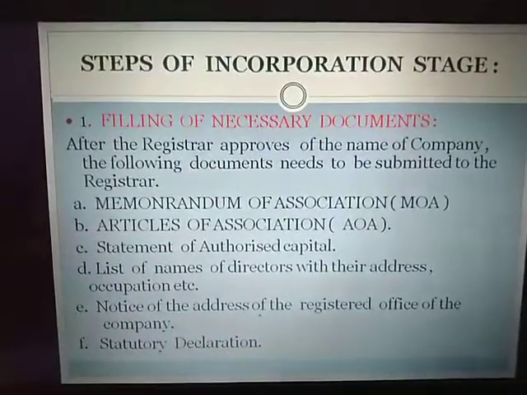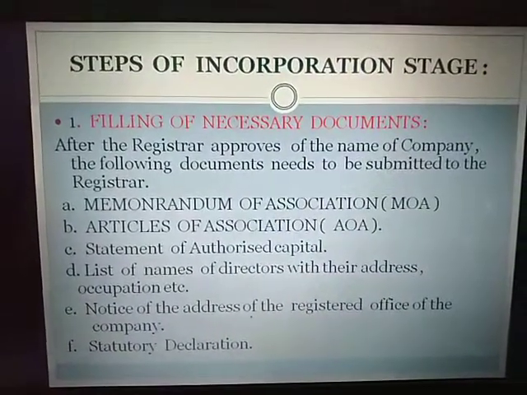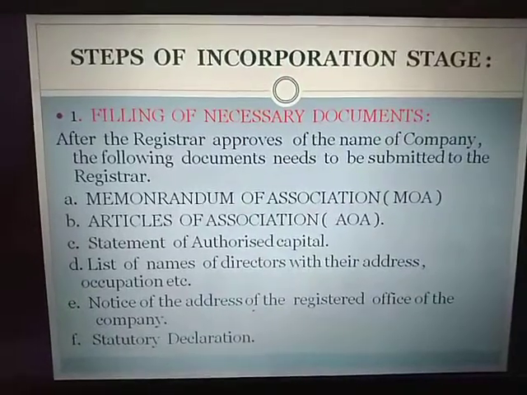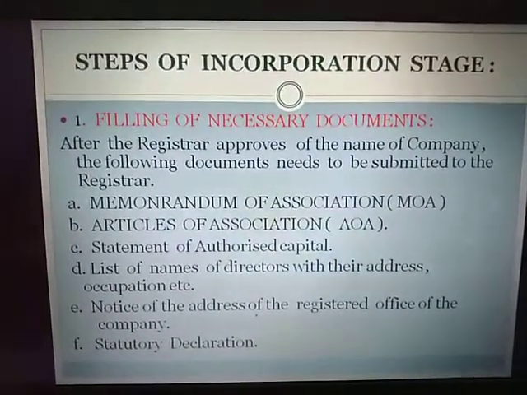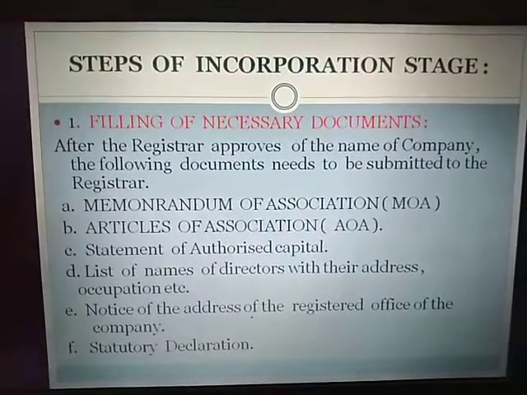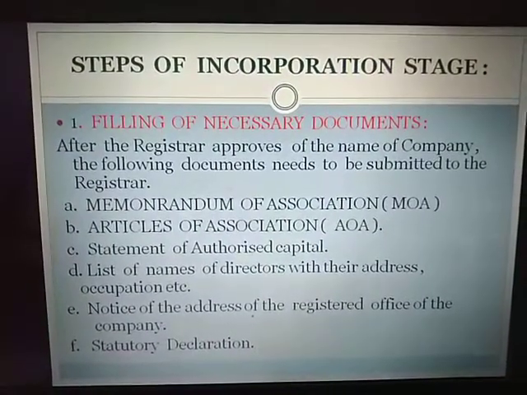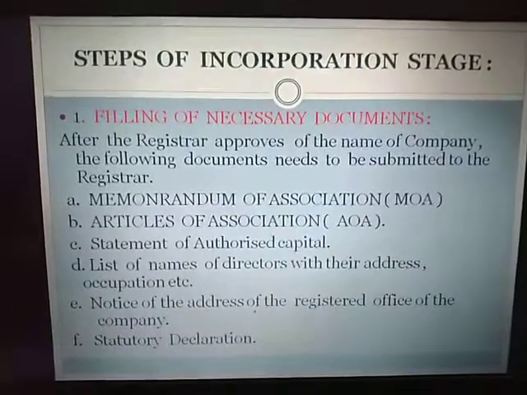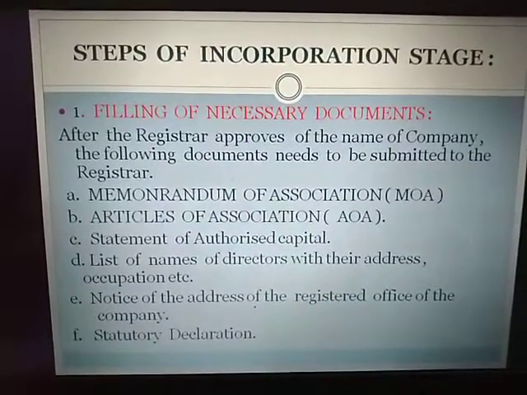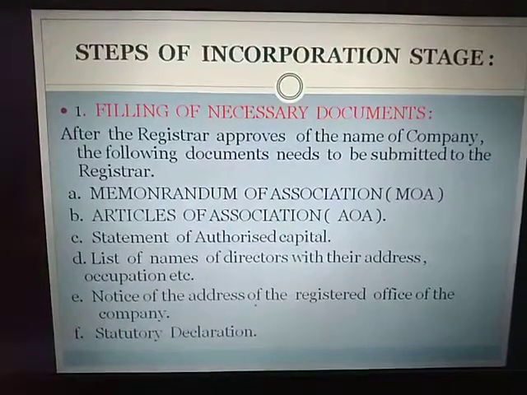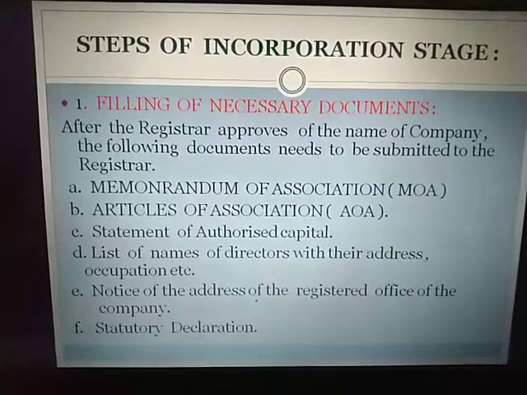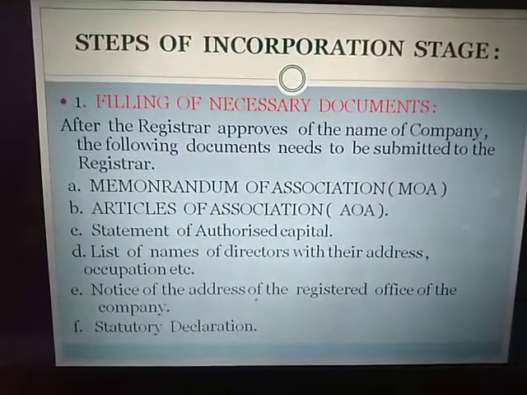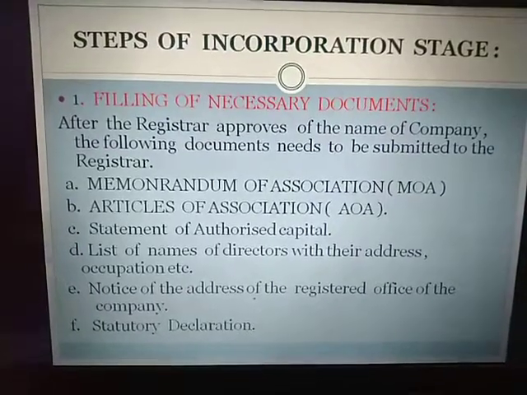Now here we have the first step, which is known as filing of necessary documents. After the registrar of the company approves the name of the company, the following documents need to be submitted to the registrar of companies, and only then will the certificate of incorporation be achieved by the company. The first document to be submitted is the memorandum of association.